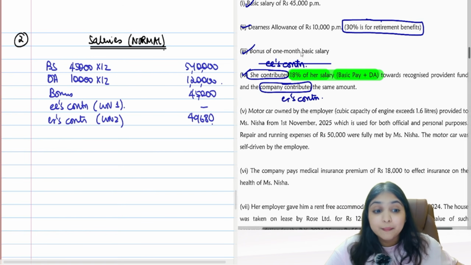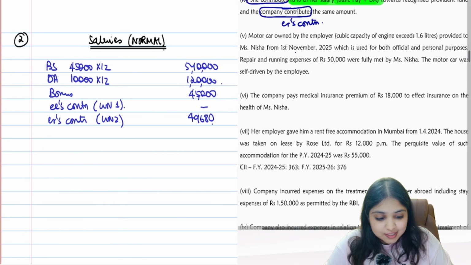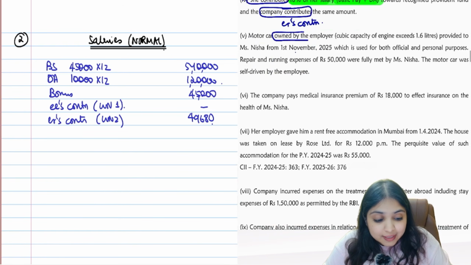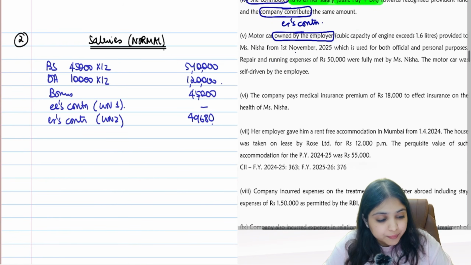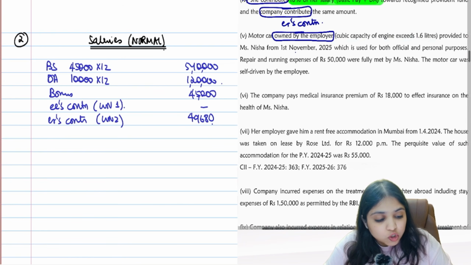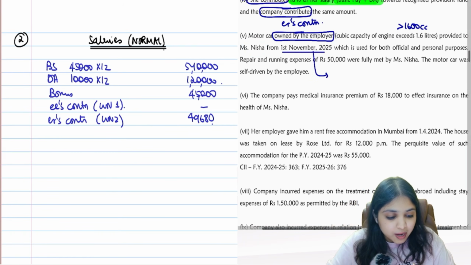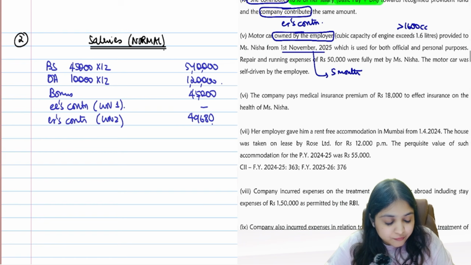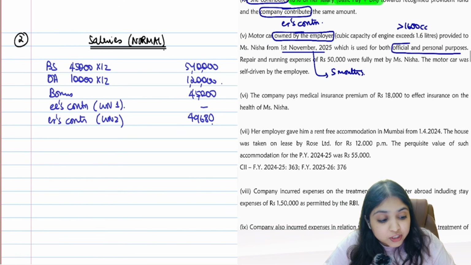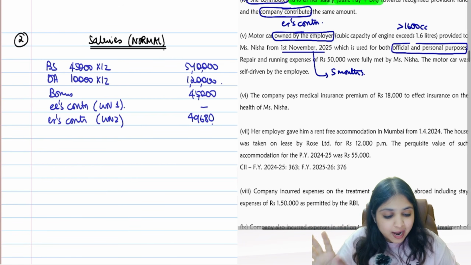Now are you ready for the motor car adjustment? Come on. Let's read the question. The question says motor car owned by the employer. Car is owned by the employer. Cubic capacity is exceeding 1.6 liters, so cubic capacity is more than 1600 cc. Provided to Miss Nisha from 1st November. Which means how many months? November, December, Jan, Feb, March. Computation will be only for 5 months. It is used for official and personal purpose.